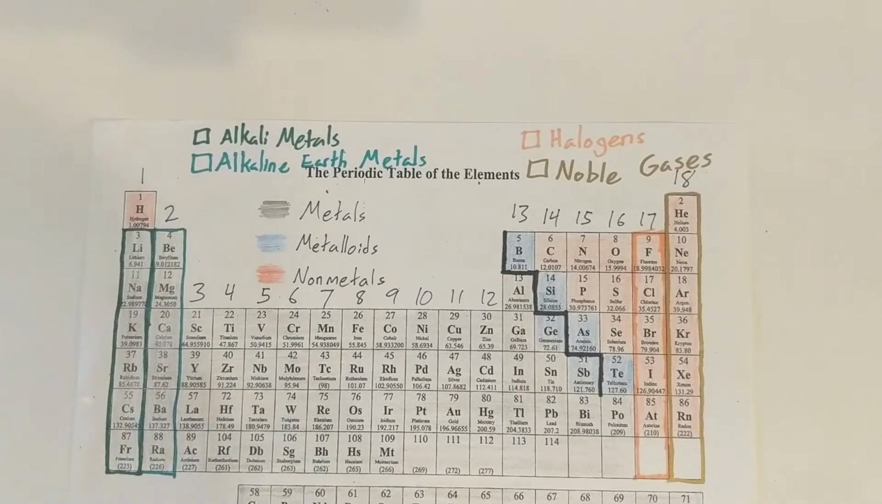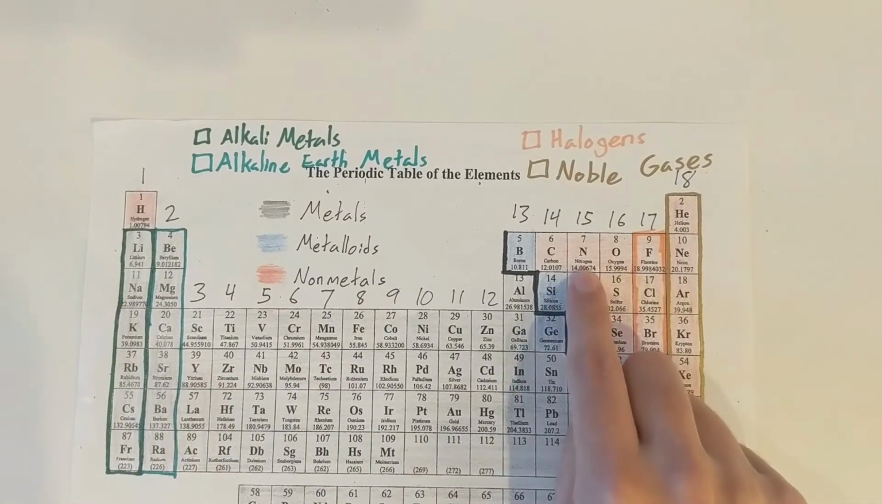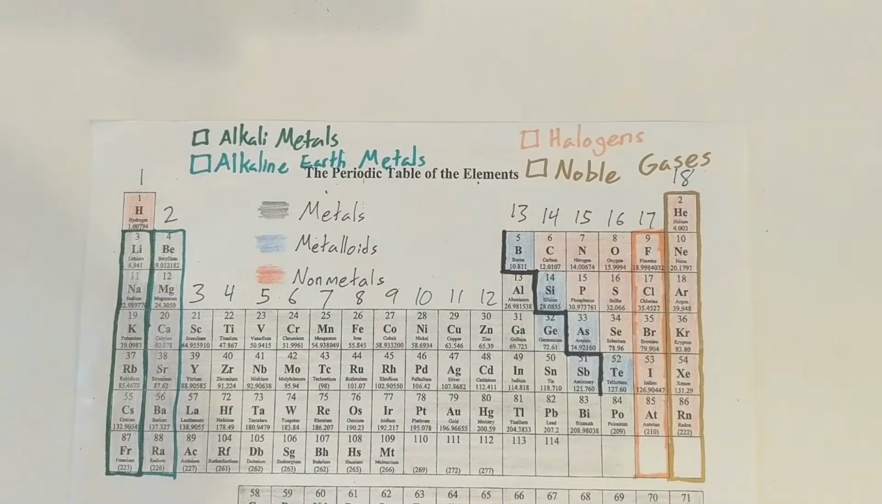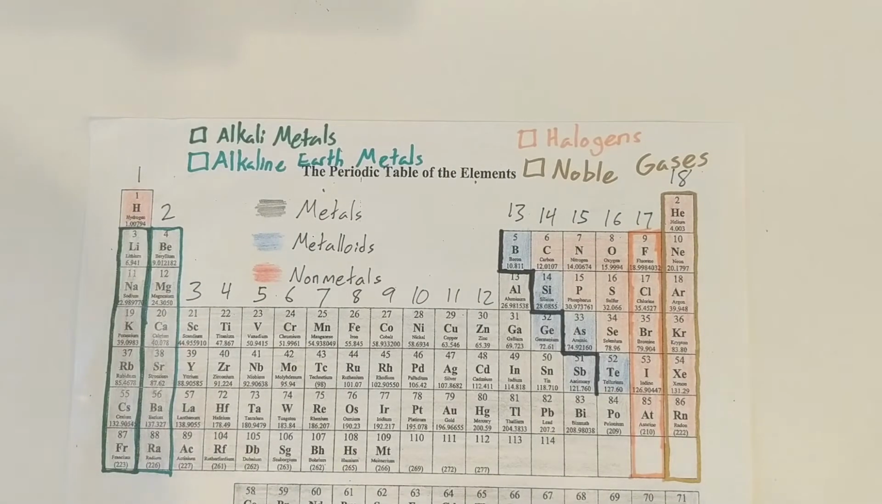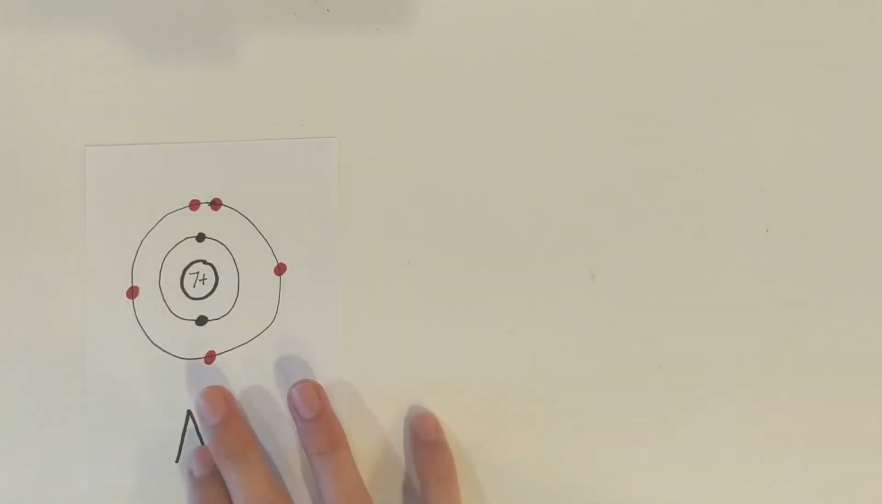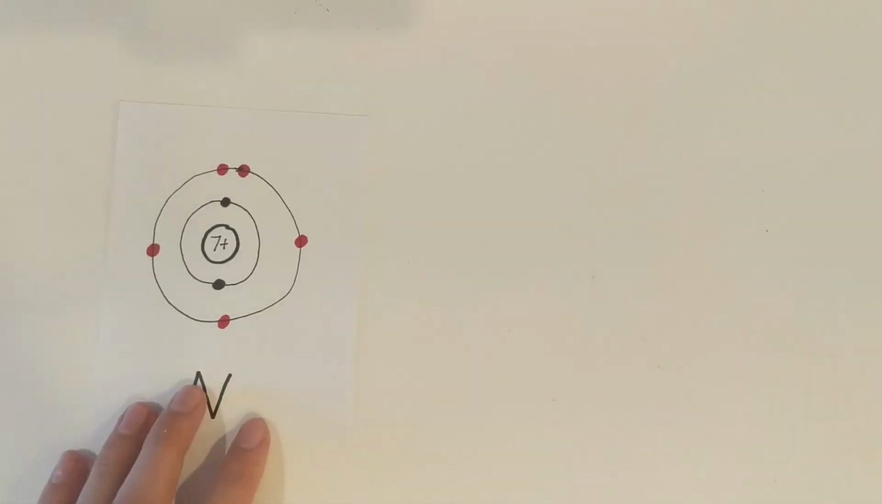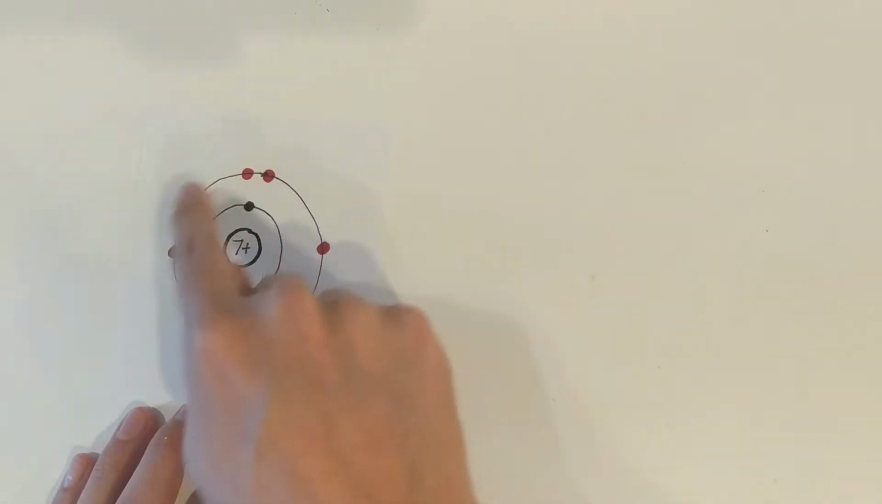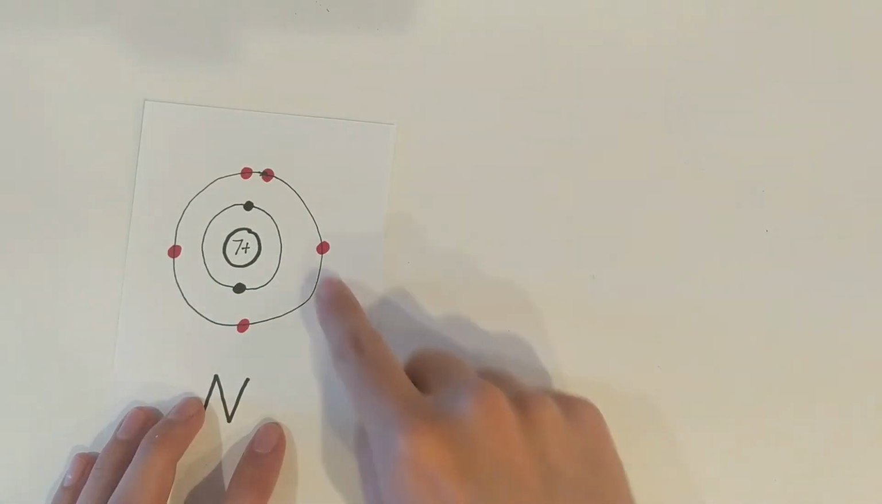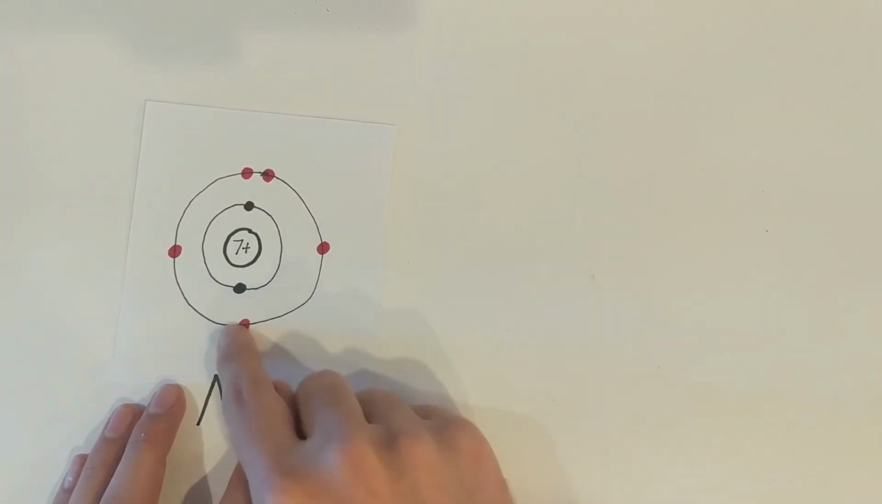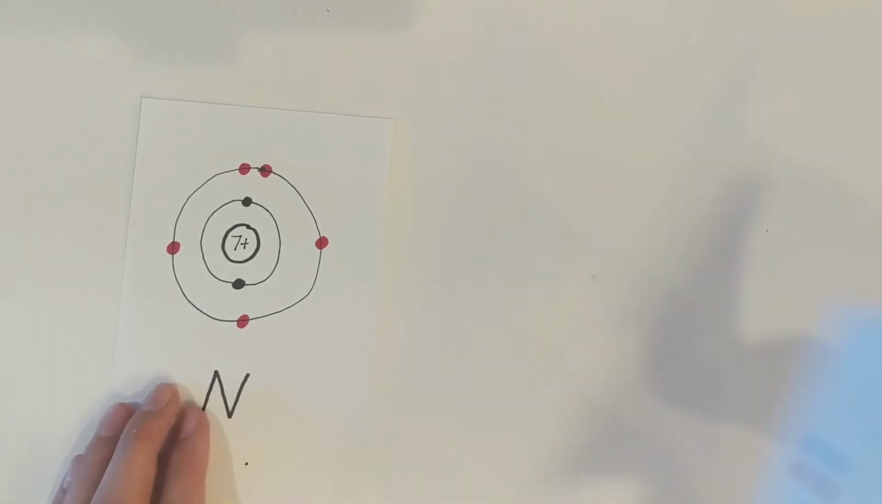Now we'll look at nitrogen. Nitrogen is a nonmetal and has an atomic number of 7. So it's got 7 protons. And because it's a nonmetal, it's going to want to gain valence electrons. So rather than losing these 5, it's going to want to gain 3. So 1 there, 1 there, and 1 there.